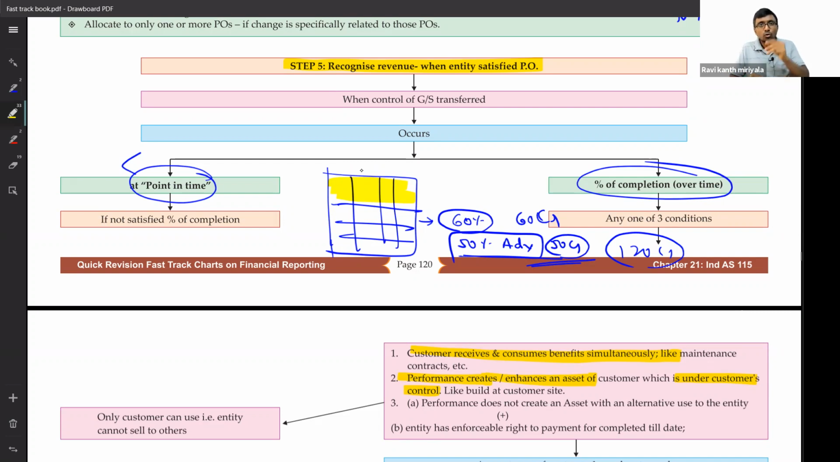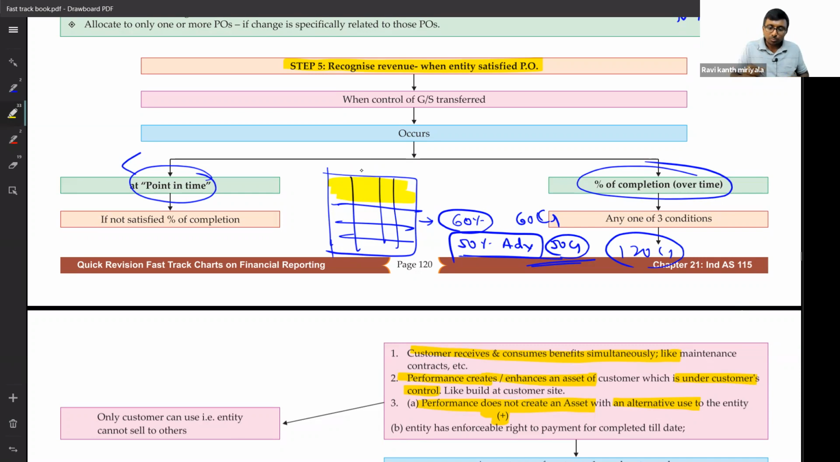If you satisfy, then only percentage based recognition. Otherwise, no revenue recognition till registration is completed. Got my point? Third one: performance does not create an asset with alternative use. And the second point also you have to satisfy. That means you are creating an asset that can be used only by the customer. If the customer says no, I cannot sell it to anybody else because it doesn't have an alternative use. Getting my point? Now come to the point.